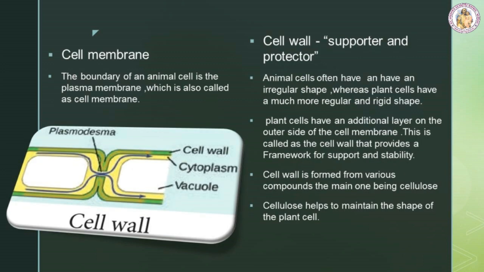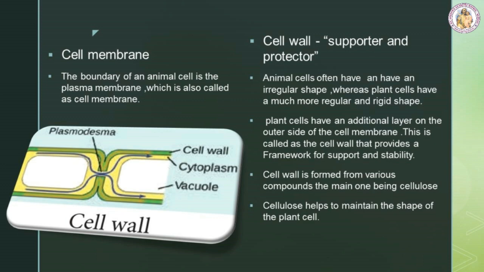Cell membrane. The boundary of an animal cell is the plasma membrane, which is also called the cell membrane. Next, cell wall is the supporter and protector of the plant cell. All animal and plant cells are enclosed or surrounded by a cell membrane, as you learned before. However, as you might have noticed previously, animal cells often have an irregular shape, whereas plant cells have a much more regular and rigid shape.